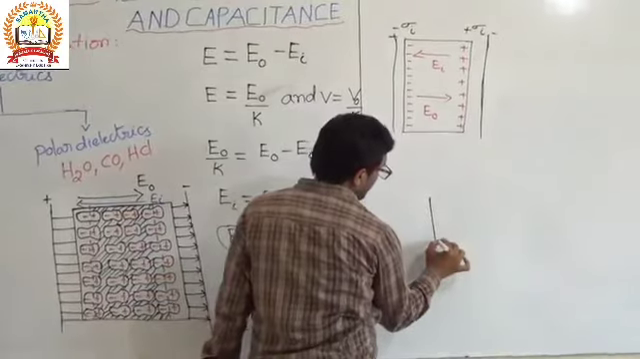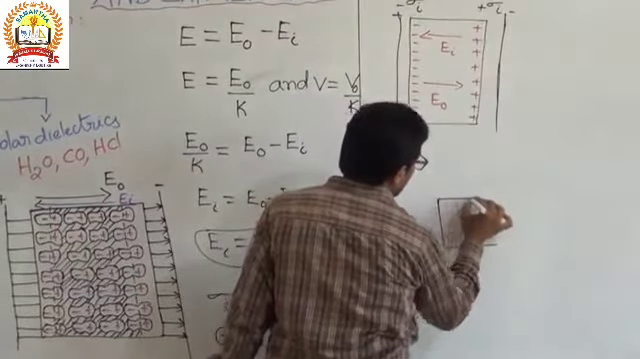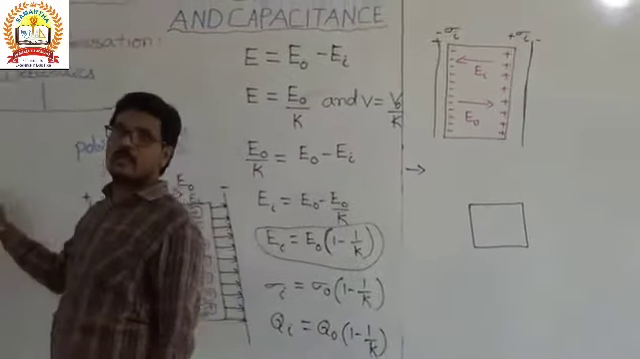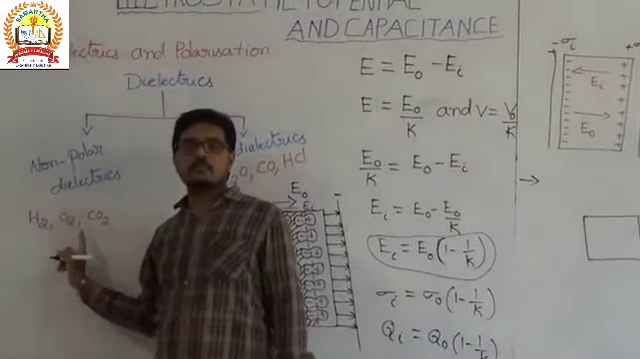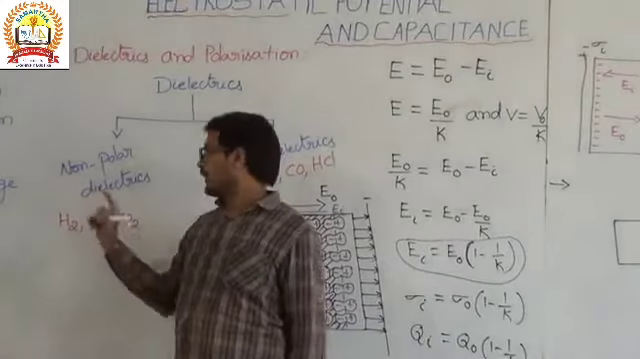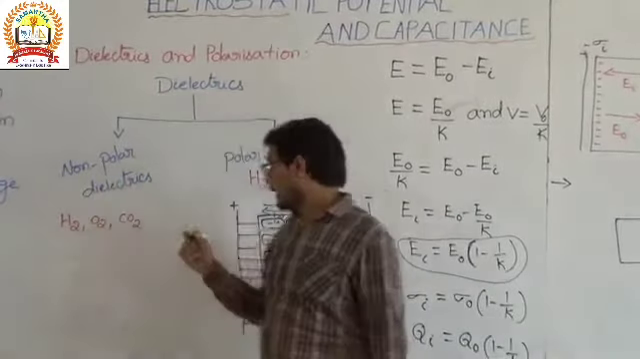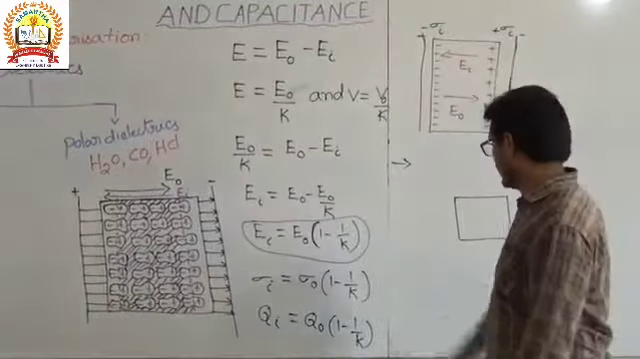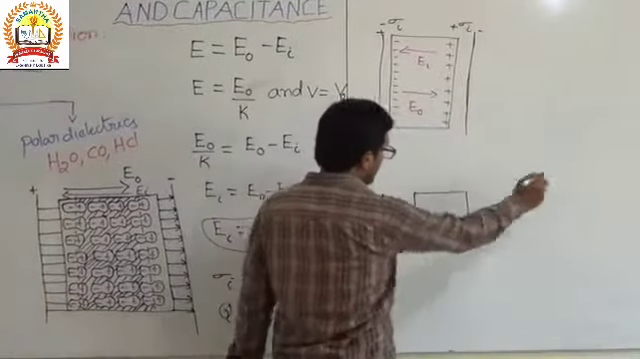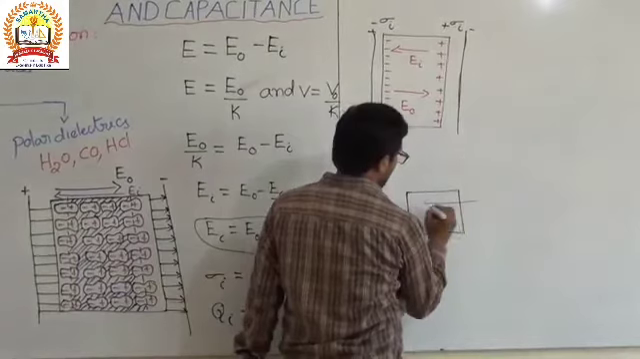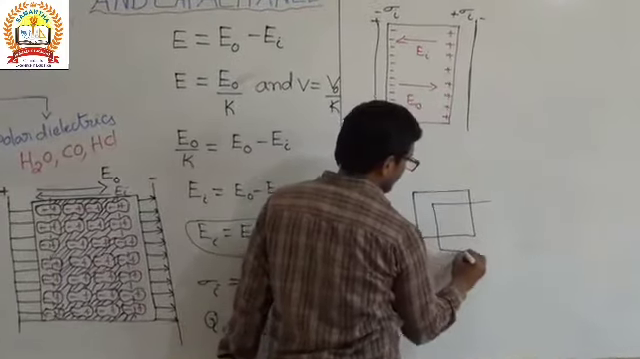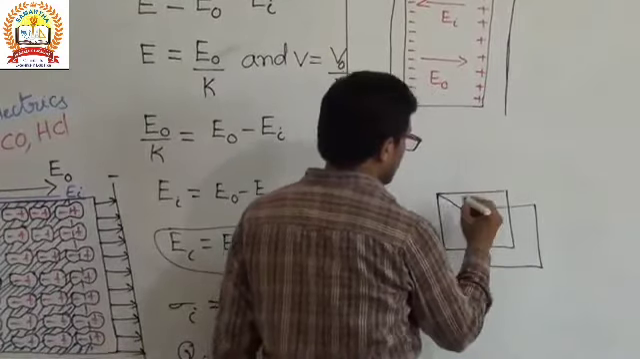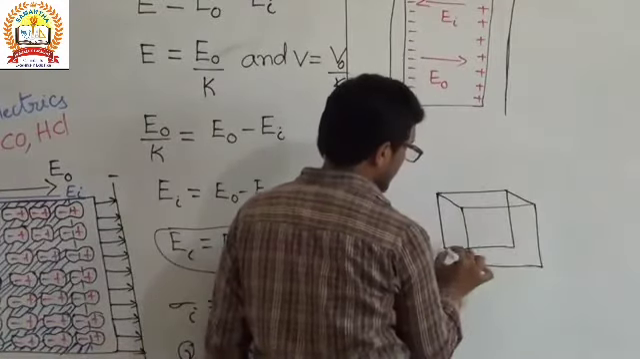Consider one cube, and one more important point regarding the non-polar dielectrics. They have a symmetrical structure, the non-polar dielectrics, and the polar dielectrics have an unsymmetrical structure. Okay, that is also an important point. Now we consider a cube, and this cube is placed between the two plates of a conductor, or it is subjected to the electric field.